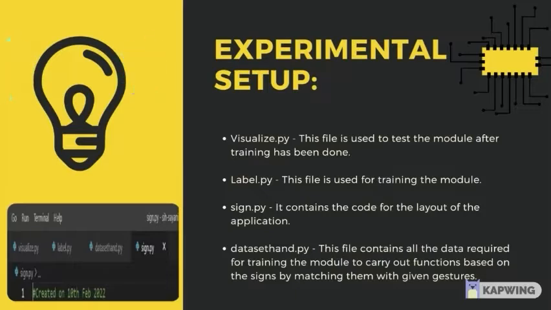And next is dataset_hand.py. What impact does dataset_hand.py have? First of all, label.py has a great impact, and visualize.py shows the output. Dataset_hand.py will collect the data from users, and it will train the data through label.py and show the output in visualize.py, and it will be connected to the layout with the sign.py. So next slide, please.